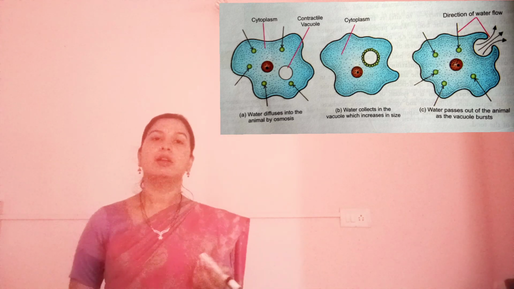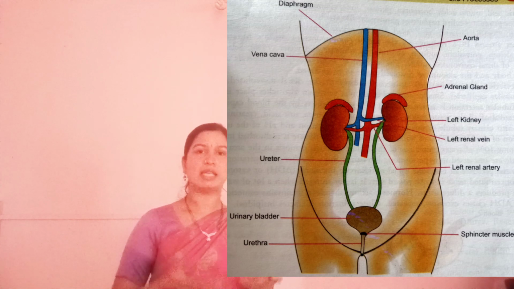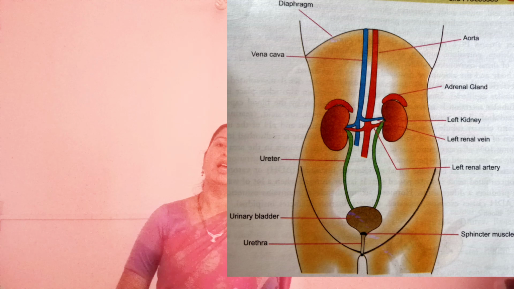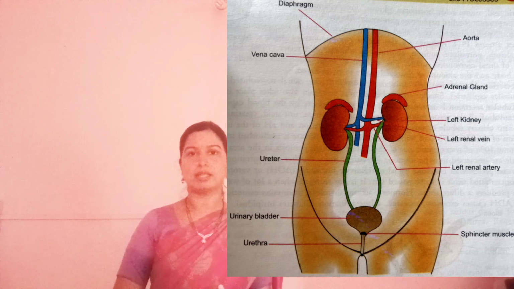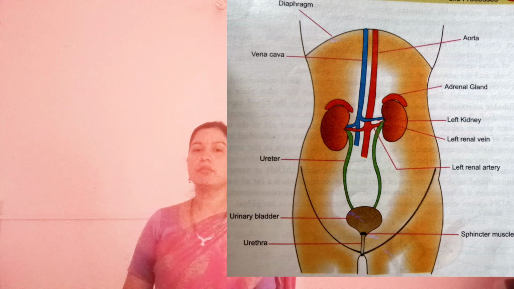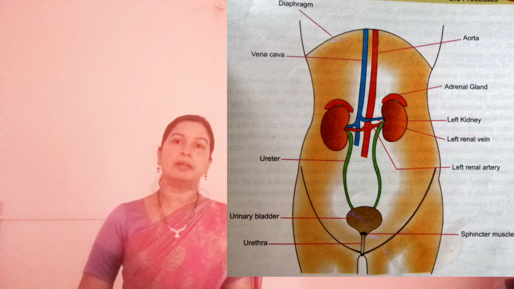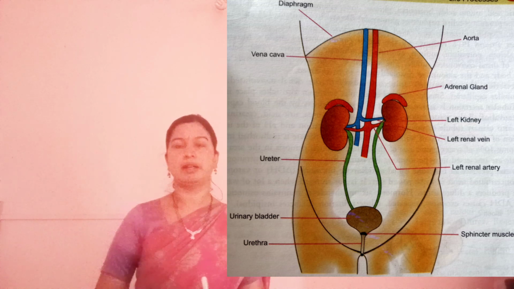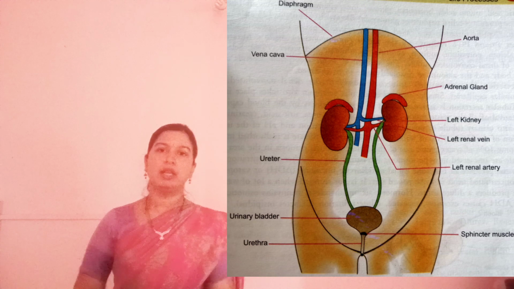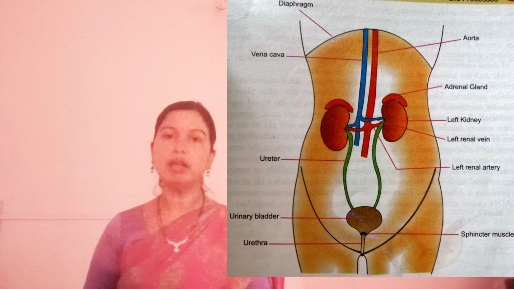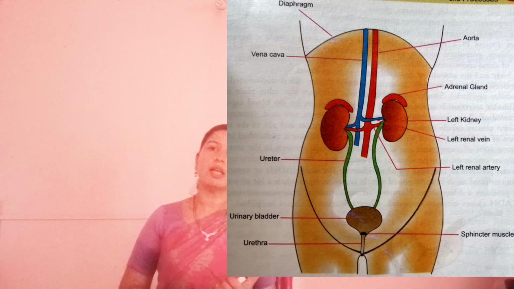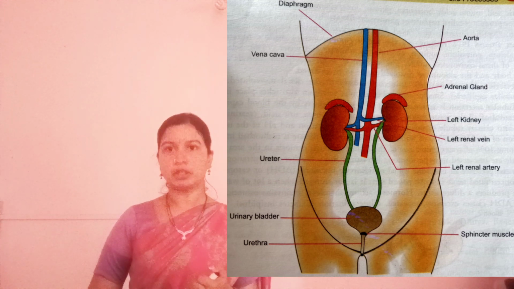But what about in complex organisms like man? As I told you, we have a special organized system called the urinary system or the excretory system, which participates in removal of these wastes. So coming to the structure and parts of the excretory system, we have a pair of kidneys. Kidneys are reddish brown in color. We have two kidneys. And where are they located? They are located at the dorsal part of our body.